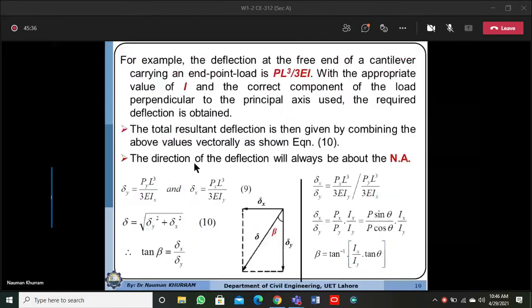So the deflection at the free end of a cantilever beam carrying an end point load is PL cubed over 3EI, and with the appropriate value of I, the moment of inertia, the correct component of load perpendicular to the principal axis is used to determine the deflection. Let me change to the MOI.